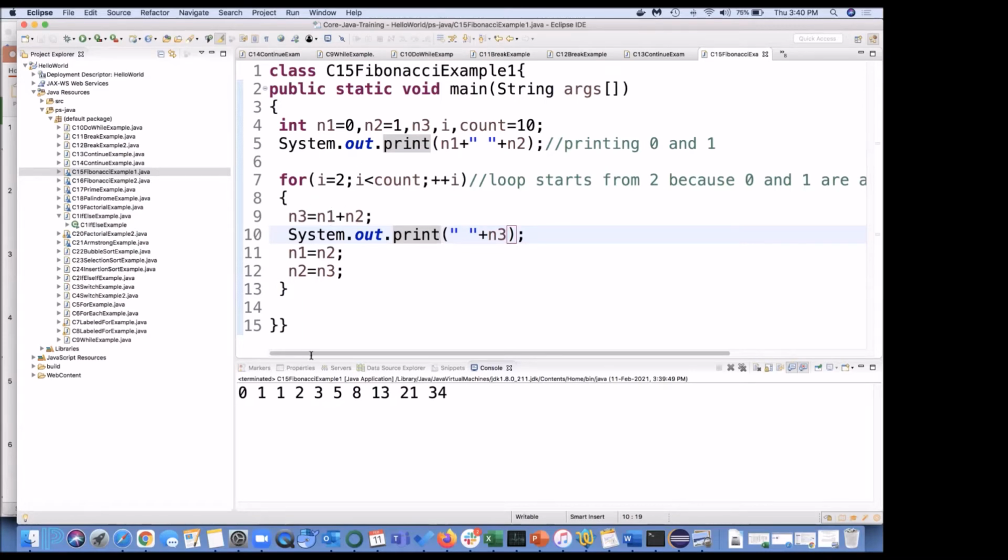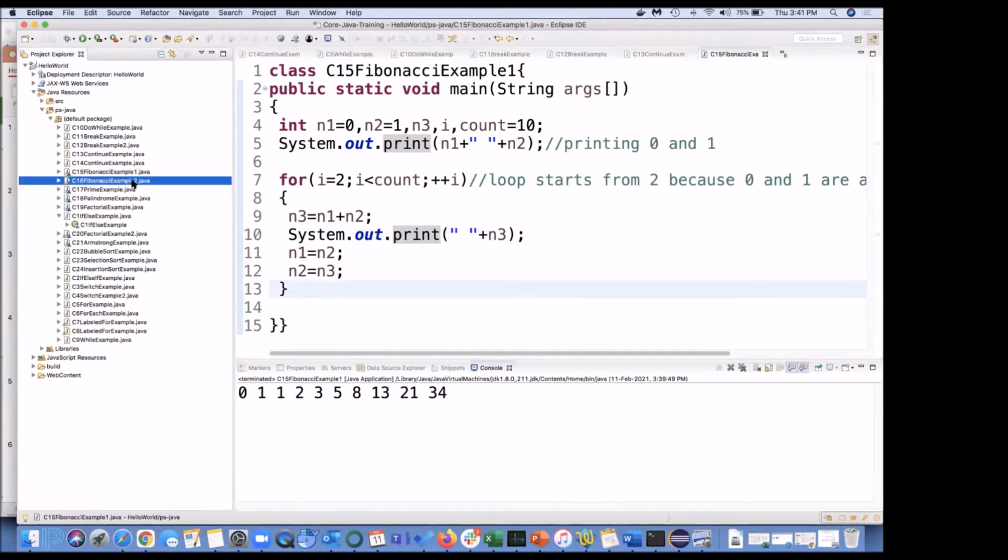The next time onwards, when the value is assigned into this and your count increases, it is going to become 1 plus 1, 2, then 2 plus 3, 5, and so on, up to whatever count you want. Since we have given count as 10, we can see 10 numbers. So this is how the programming is.